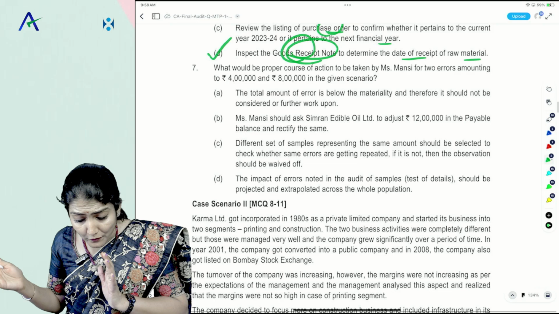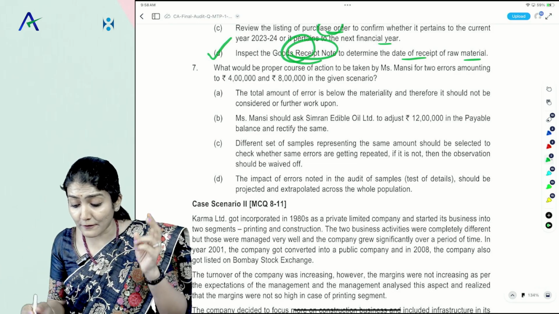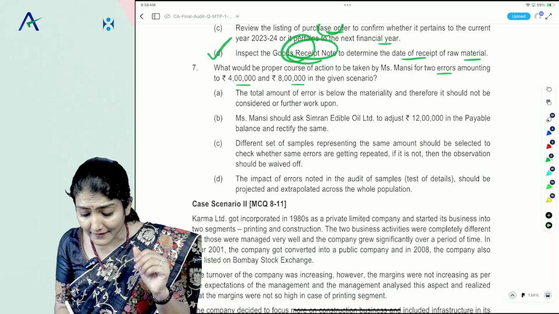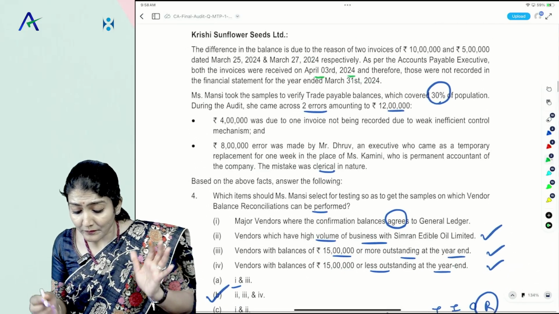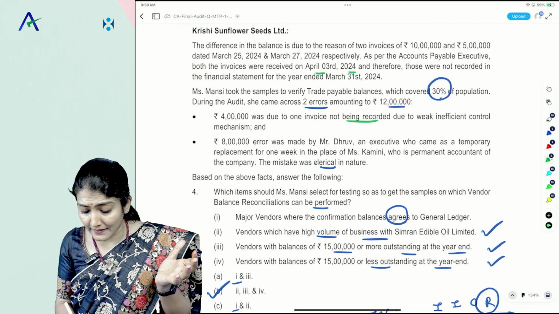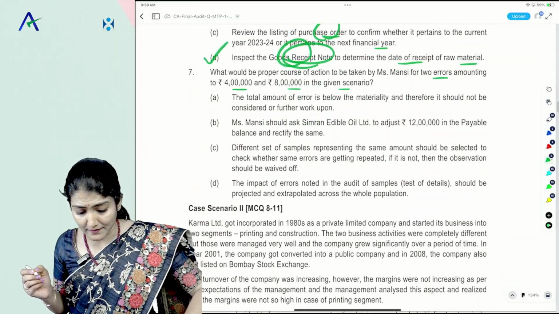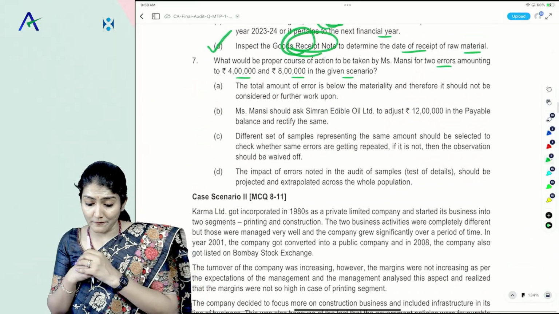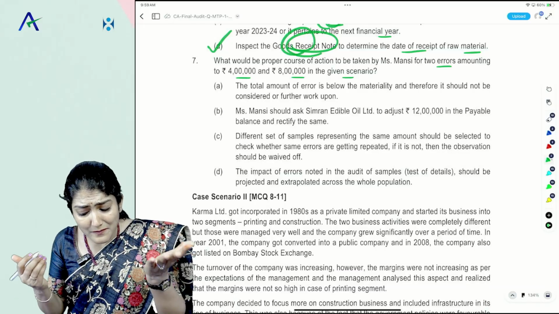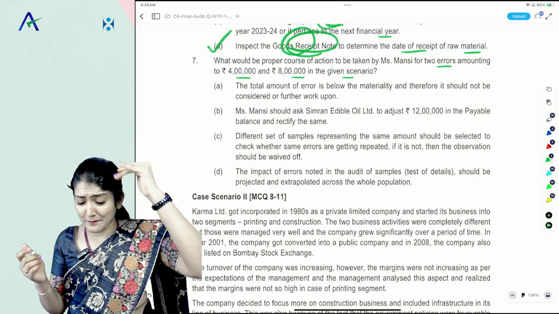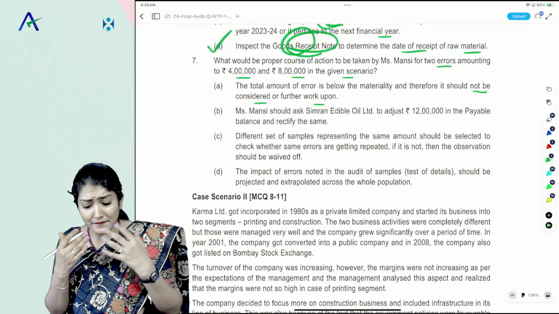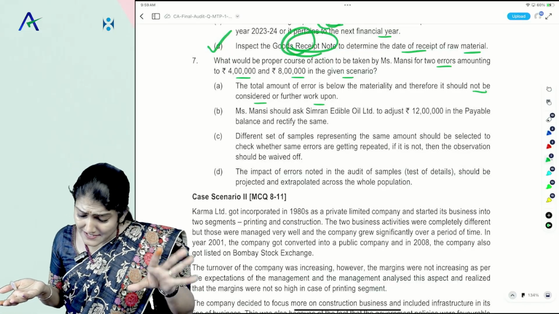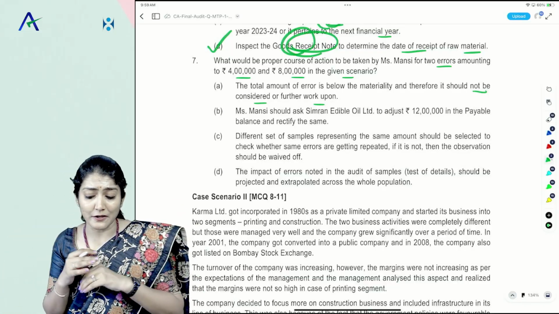What would be the proper course of action to be taken by Miss Mansi for two errors amounting to 4 lakh and 8 lakh in the given scenario? Right, so 4 lakh was on account of the invoice not being recorded and 8 lakh was clerical in nature. So now what does it say? What would be the proper course of action? The total amount of error is below materiality. So 15 lakh is materiality and therefore it should not be considered or further worked upon. Mansi should ask Simran Edible Oil to adjust 12 lakh in the payable balance and rectify the same.